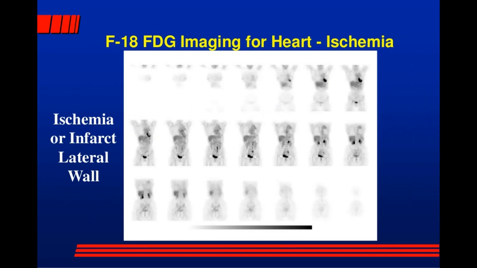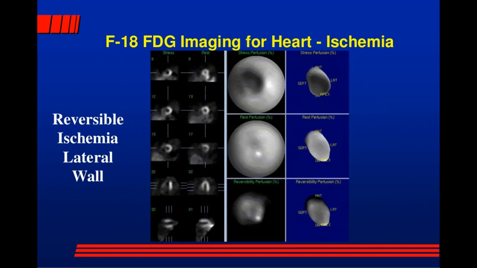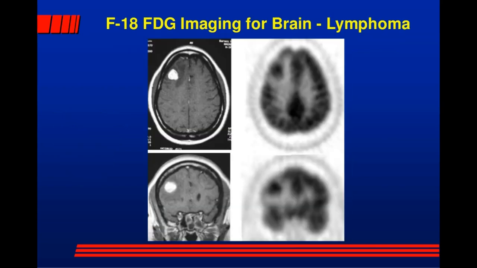Ischemia or infarct, lateral wall. Reversible ischemia, lateral wall. That's using the F18 FDG imaging for the heart, and the imaging for the brain and for lymphoma.